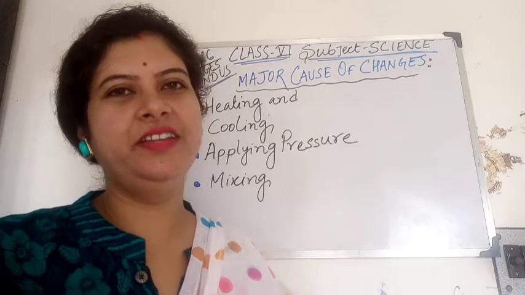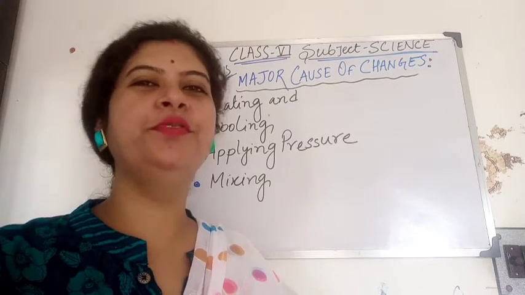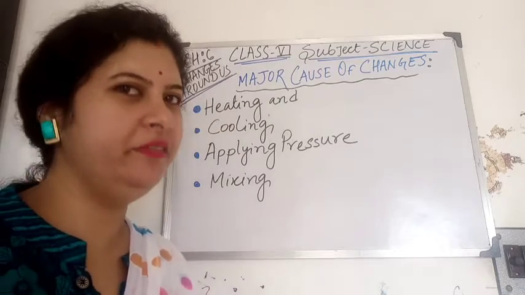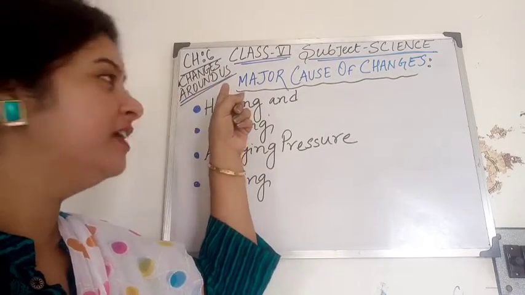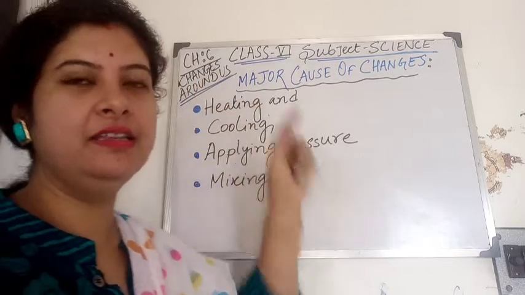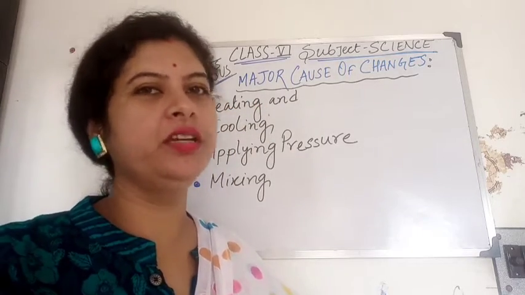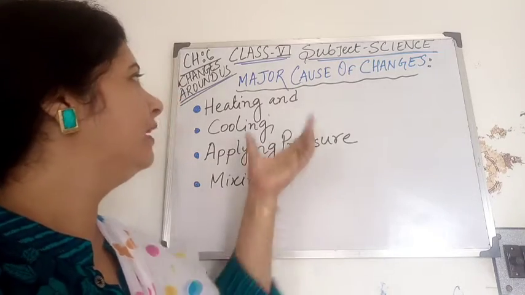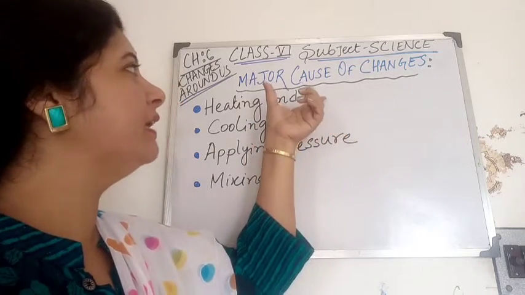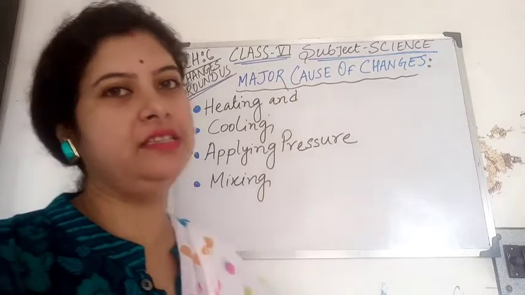Hello, my dear children. In today's science class, we will discuss our previous chapter. The name of the chapter is Chapter 6, Changes Around Us, the last portion of this chapter. Okay, then let's start. The last portion is: what are the major causes of changes?